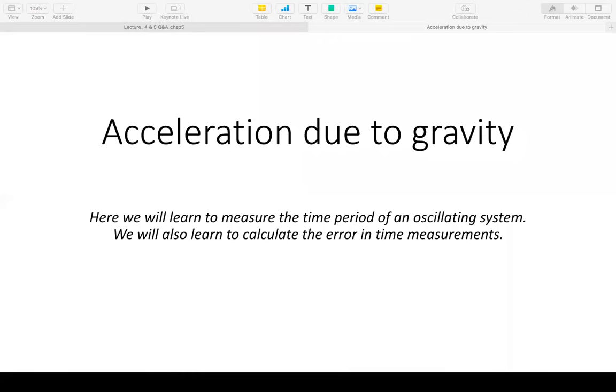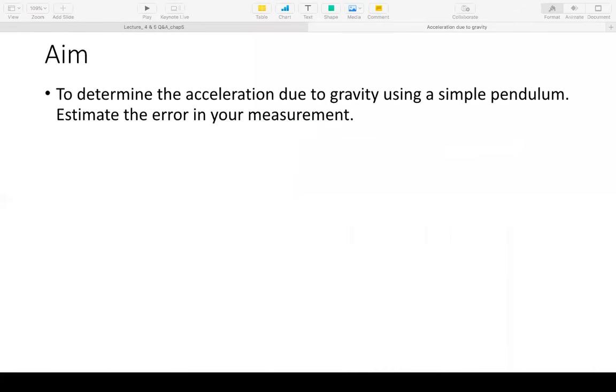So you must have read about what are the sources of errors. One of the main sources is of course human error, but there are other systemic errors and so on and so forth. So that is the error which we have in mind, not a mistake that we do while taking the reading. That's not what we mean by error. That is just a mistake, which is not acceptable at all. So we are going to then learn how this can be done.